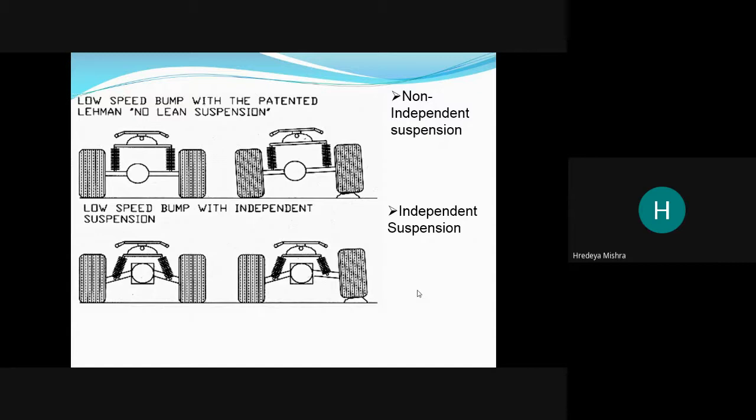Here, see, this is non-independent suspension.